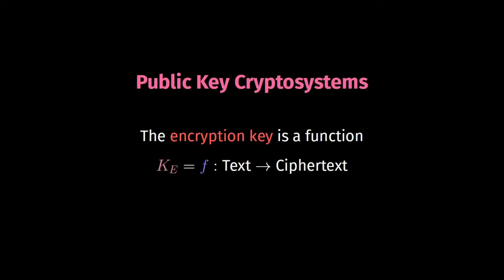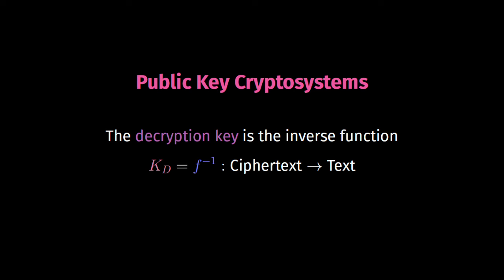But that's not sufficient. In a public key cryptosystem, every person should also generate a decryption key and keep it safe and private. From a mathematical point of view, it is the inverse function of the encryption function f. This is why we denote it by f-1.